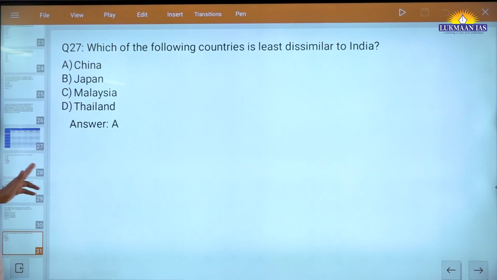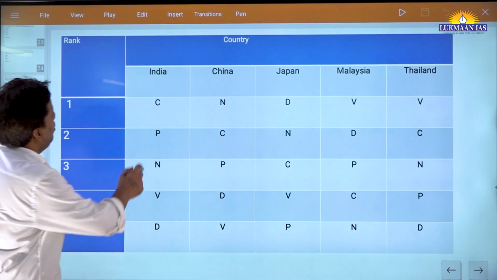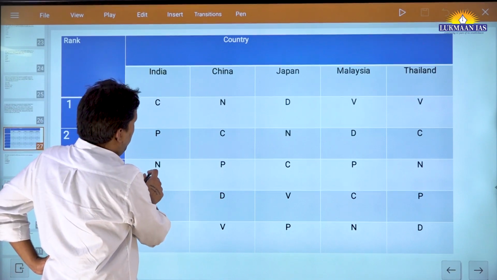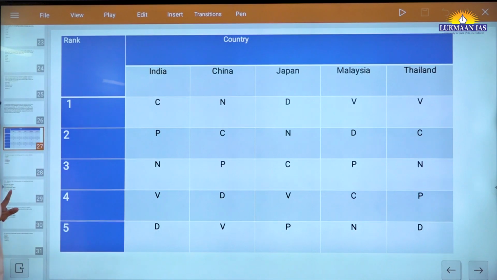And you already did the calculation for China. You remember how much it was for China? C1, P1 and 2. So for India and China it was 2, right? And then for the next part you will go for Malaysia and Thailand.